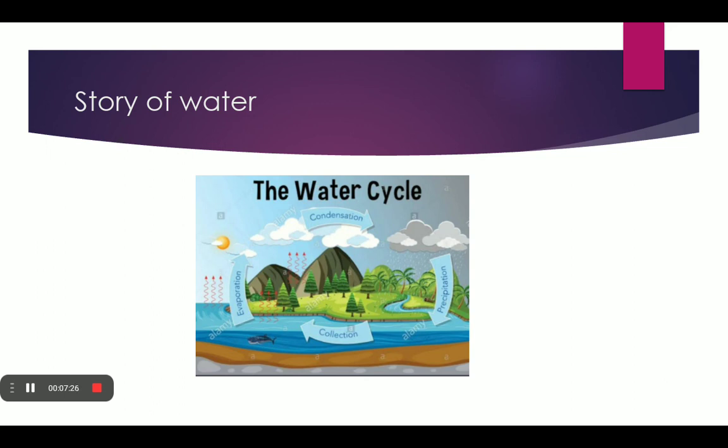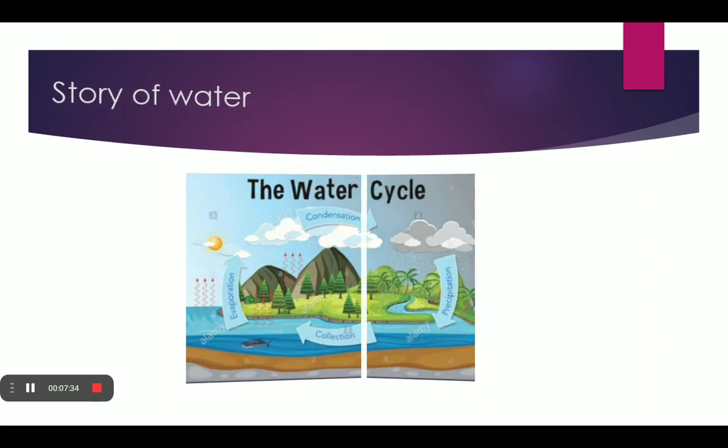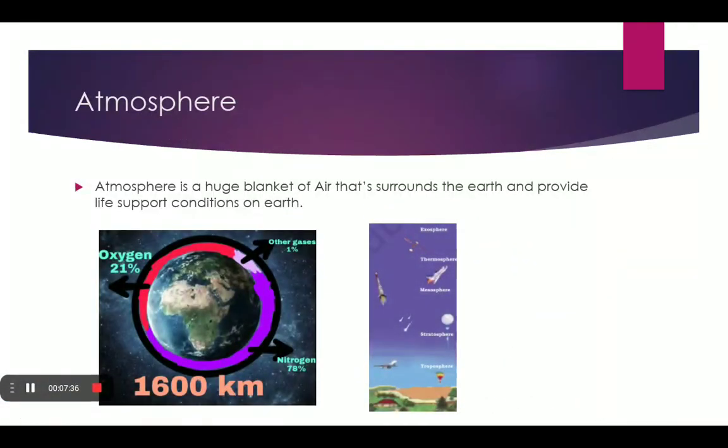Now let us move forward to one of the important topics called atmosphere. Atmosphere is a huge blanket of air that surrounds the Earth and provides life support conditions on Earth. On the screen you can see that the atmosphere extends about 1600 kilometers.